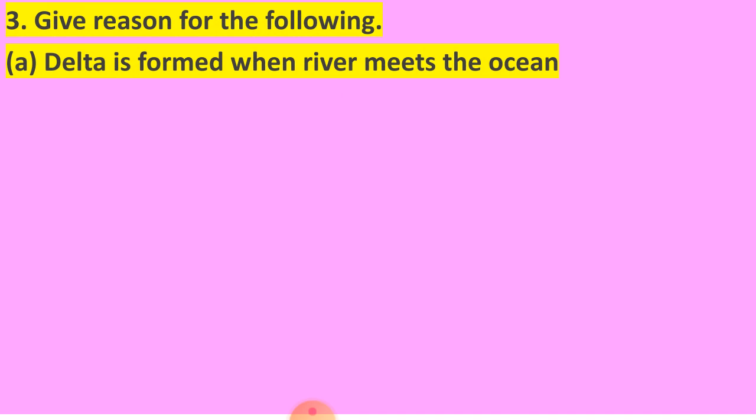So now dear students, question number 3, give reason for the following. First, delta is formed when river meets the ocean. This I also told you that the river water contains clay particles which are negatively charged, and the ocean or sea contains electrolytes which are positively charged, Na+, K+. When they come near each other, they coagulate and form the delta.